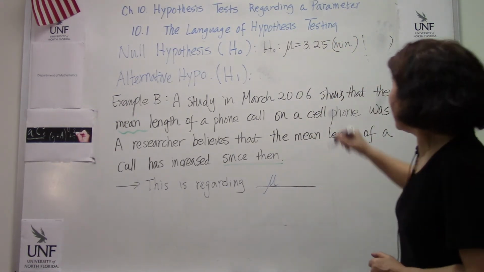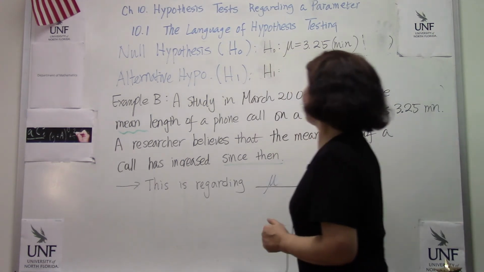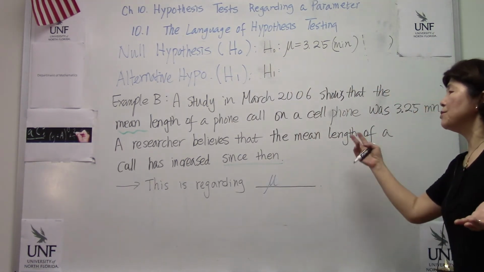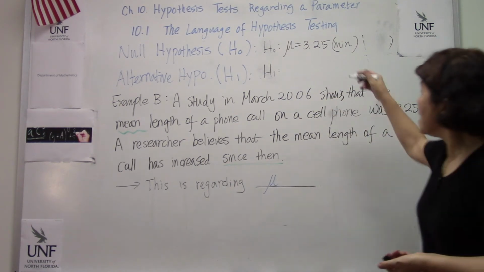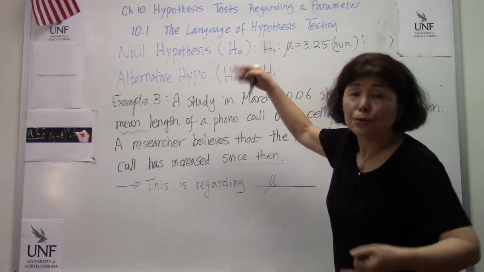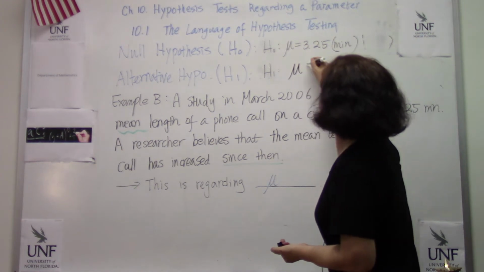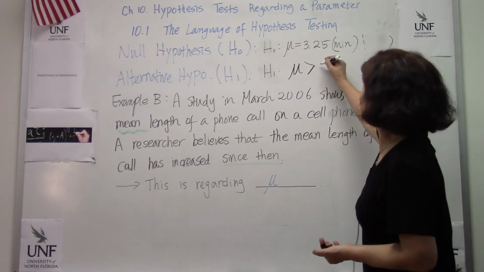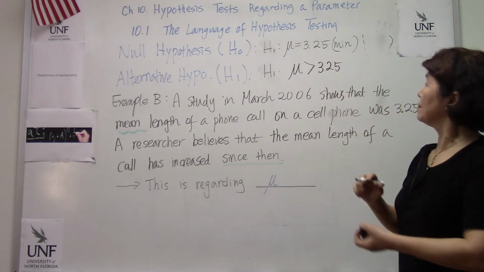And what is the alternative one? The alternative is that the researcher thinks this one has increased, so the researcher has to collect data to support that claim. So mu has increased: mu is greater than 3.25.